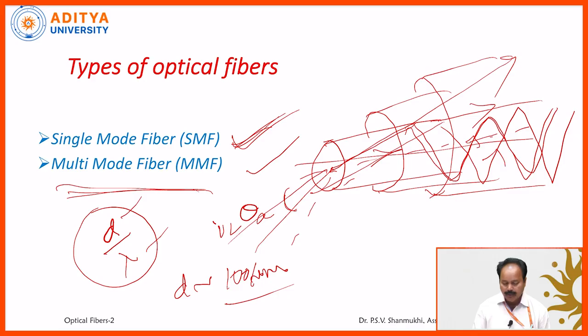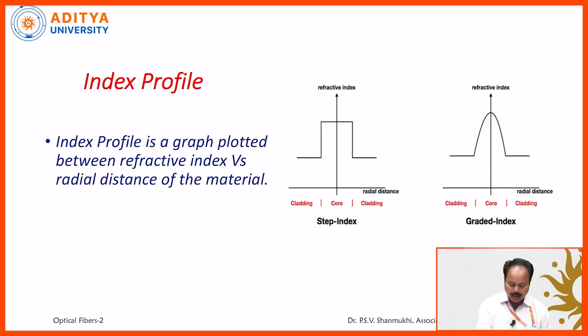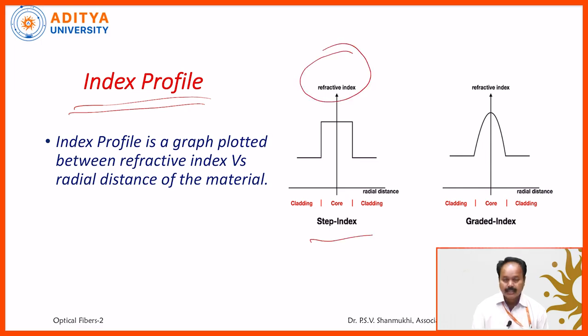Anyhow, these optical fibers are either single mode fiber or multi-mode fiber. They are characterized by one more parameter called the index profile. What is meant by index profile? Simply, it is a graph. A graph is plotted between the refractive index and the radial distance of the material, nothing but thickness. Here, this is the graph plotted, with the refractive index taken along the y direction and the radial distance of the material taken along the x direction.